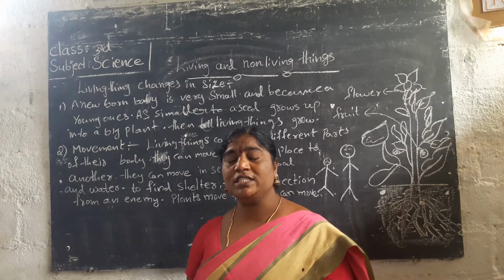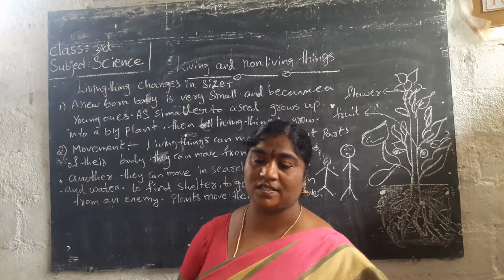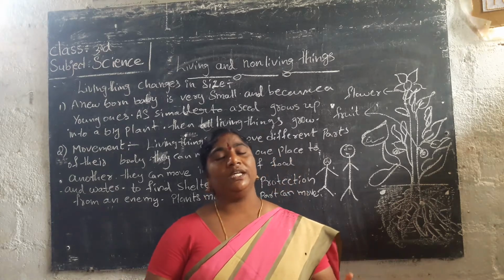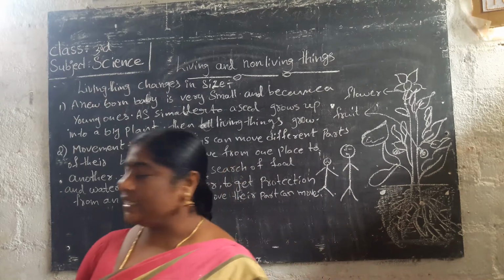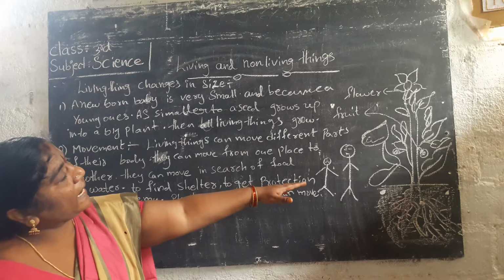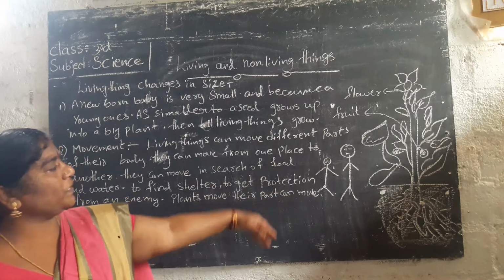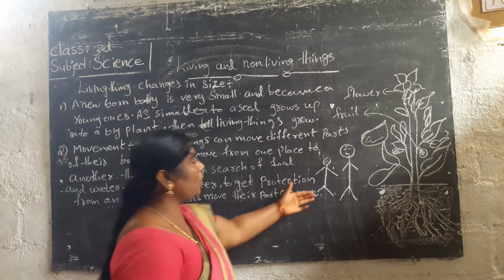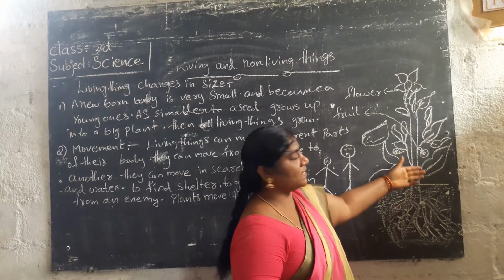Now let's learn thoroughly about the differences between living and non-living things in size, movement, and breathing. Look at the picture. Here one plant is there and one seed is there. Two pictures are there. What is the difference? This is the small baby, this is the adult. This is the seed and this is the plant.